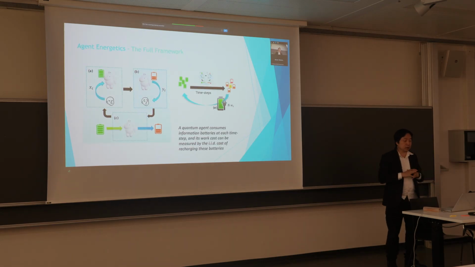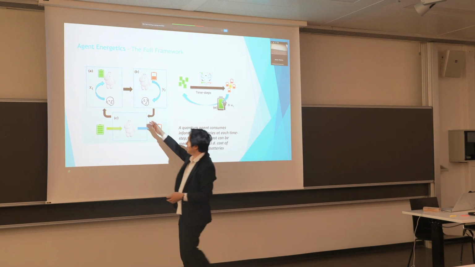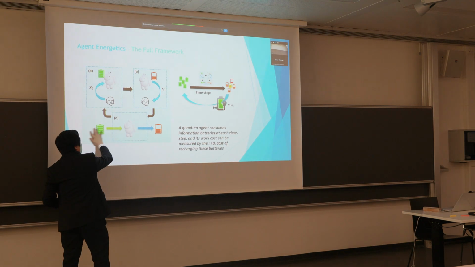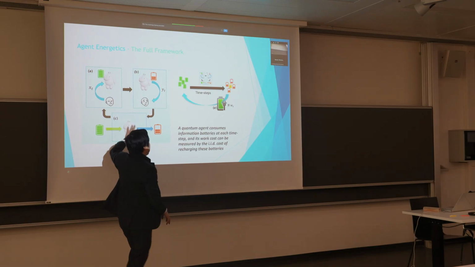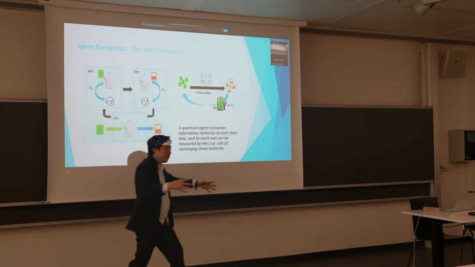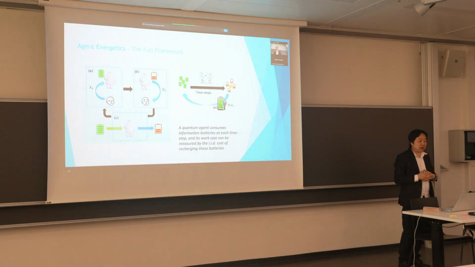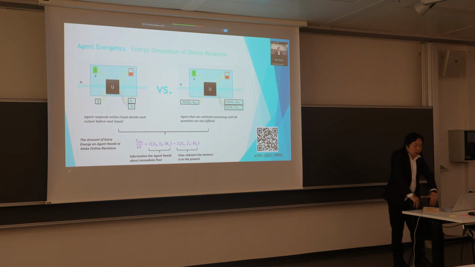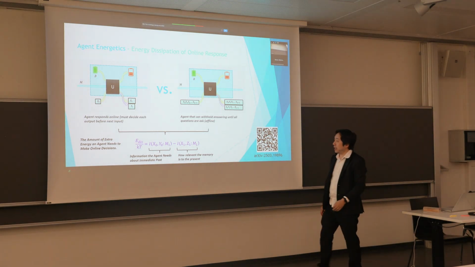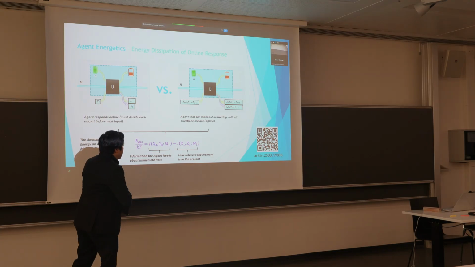In the interest of time, I won't go into all the details, but the framework is basically we have this agent. Every time step it is receiving inputs, emitting outputs, and it's converting nicely charged batteries into less charged batteries. Once we do this for many, many time steps, we can take all these batteries to the factory and recharge them. The amount of energy needed to recharge these batteries is the per-step energy cost of such agents. And it turns out that when we work through all the formalities, the energy cost is related by precisely this equation here.